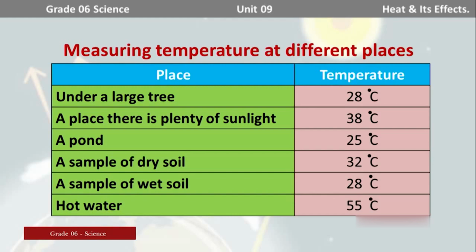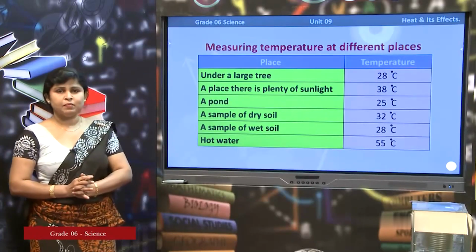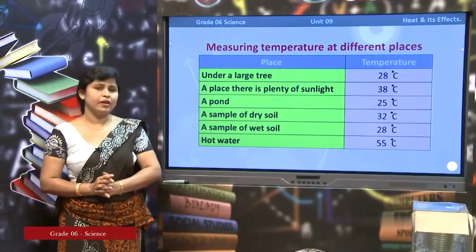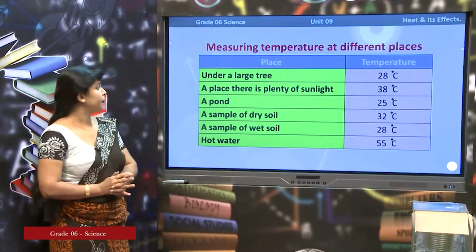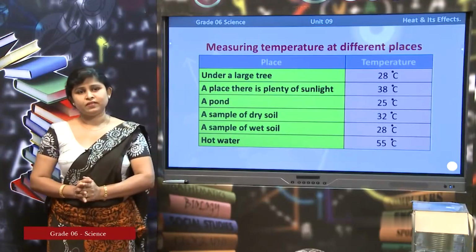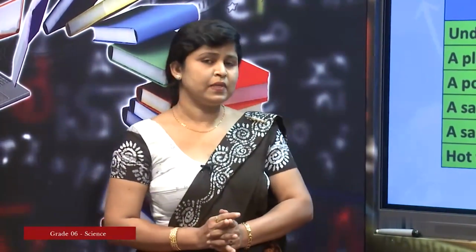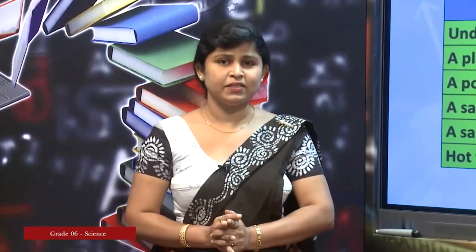And hot water, so there is a high temperature, that is 55 degrees Celsius. So by looking at this table, by looking at these recordings, you have to understand that the temperature shows a variation. According to the place, the temperature shows a variation. So that is the conclusion of this activity, right?